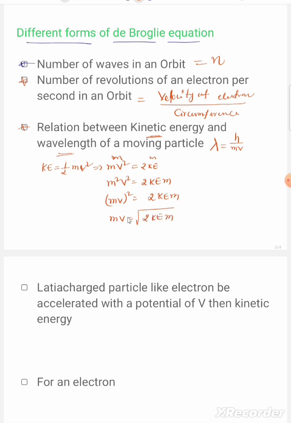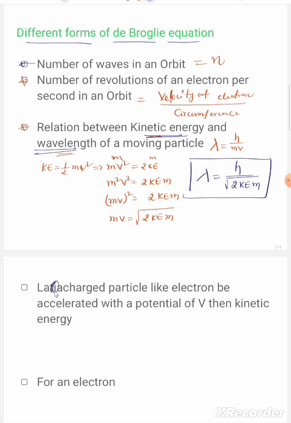This mv value we substitute in the formula. Then we get one new relation: lambda equals h by mv, substituting this, lambda equals h by root over 2KEM. This is one relation. What is the relation here? Kinetic energy and wavelength of a moving particle.